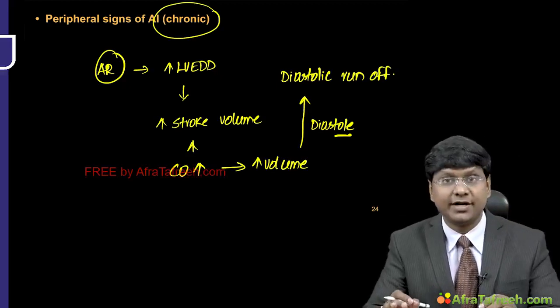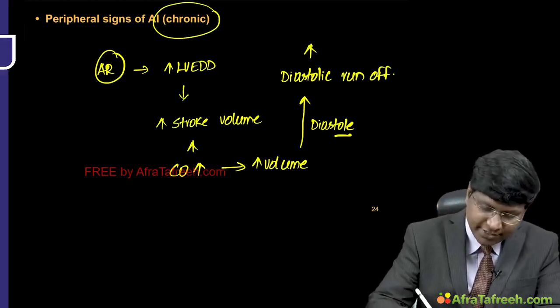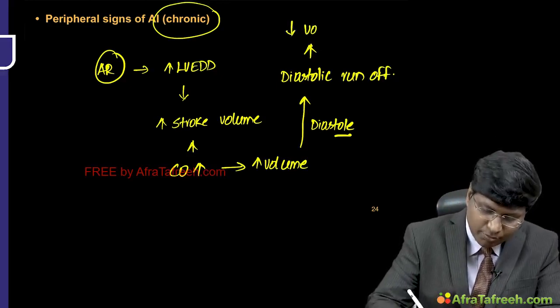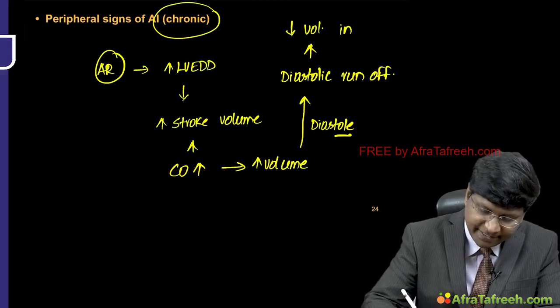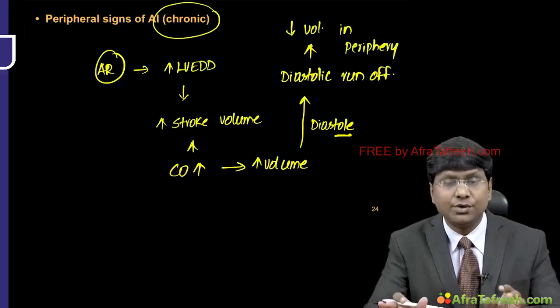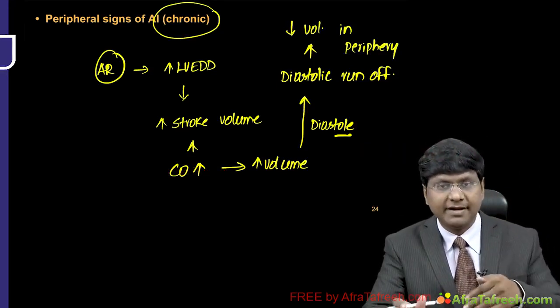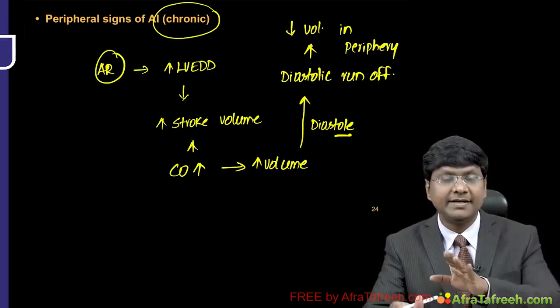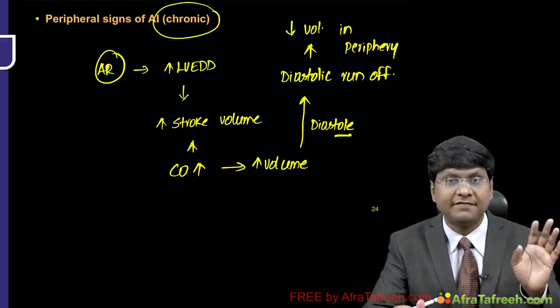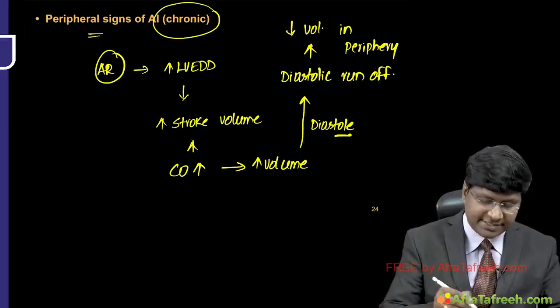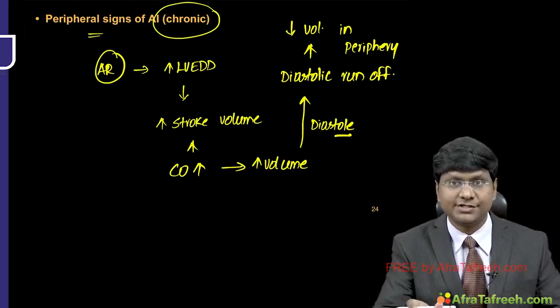Because of this diastolic runoff, there will be a decrease in the volume of blood in the periphery. That will give you a picture similar to that of a collapse. So during systole, there will be a rapid upstroke. During diastole, there will be diastolic collapse of the peripheral circulation. That will give rise to the peripheral signs in chronic aortic regurgitation.